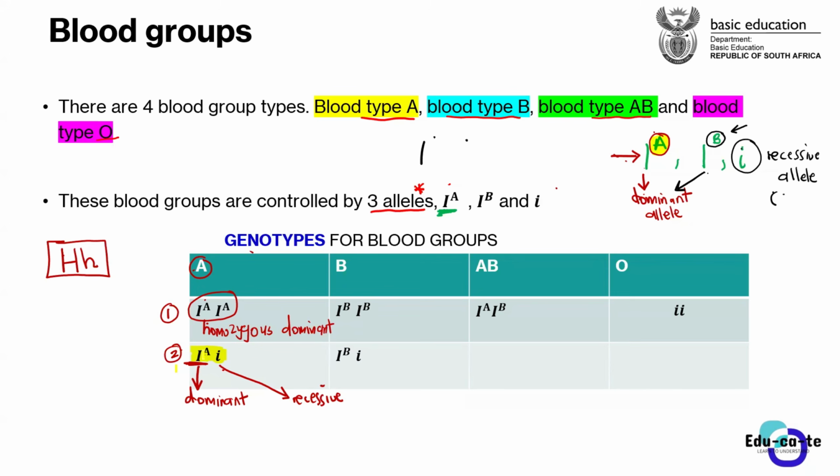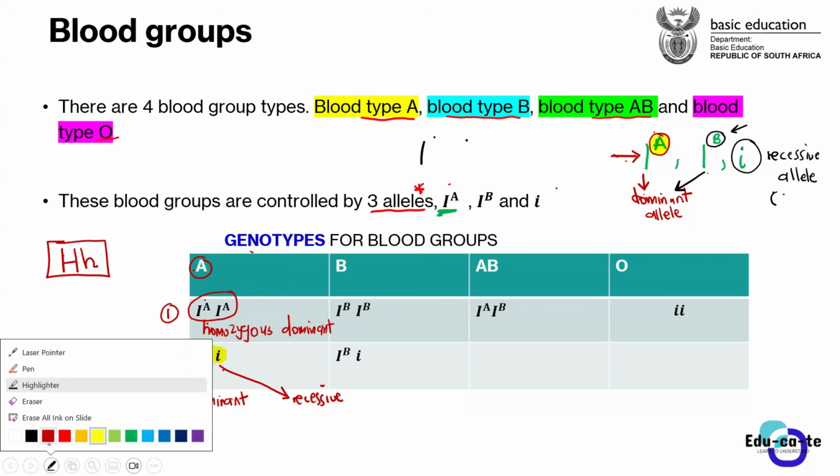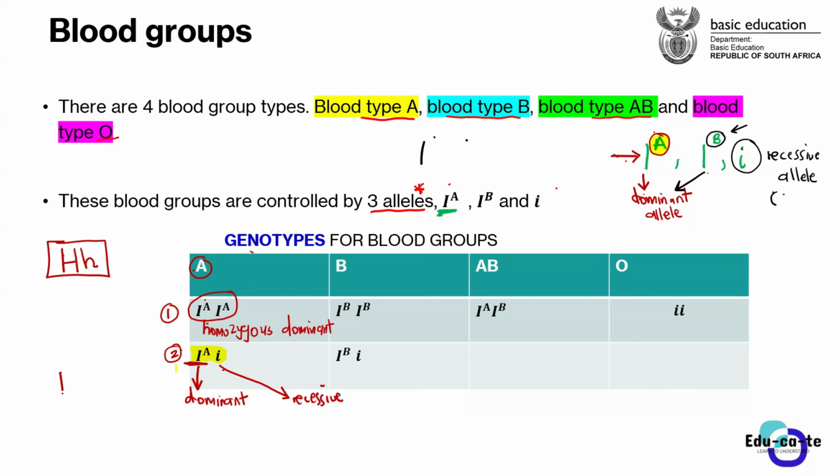Why is it blood group A? It's because the dominant allele is for blood group A, as I've already explained, to say that the dominant allele for blood group A is this one. So whenever this dominant allele is present for blood group A, we already know that a recessive one will not have any effect on the phenotype. It will not have any effect on the blood group. The blood group of this person will still be blood group A because of the presence of this allele.